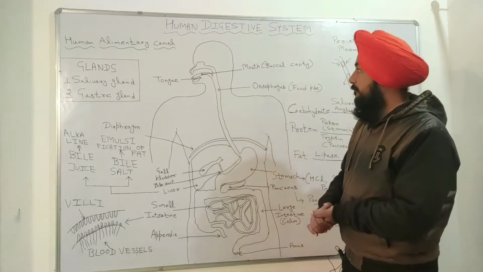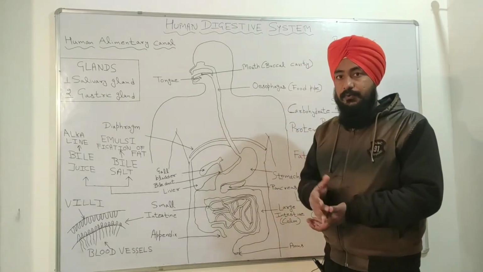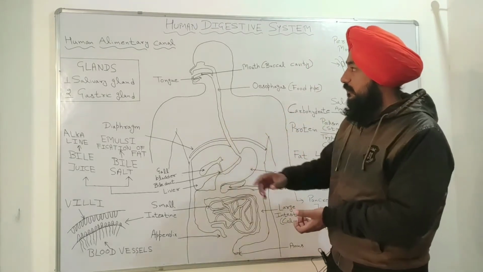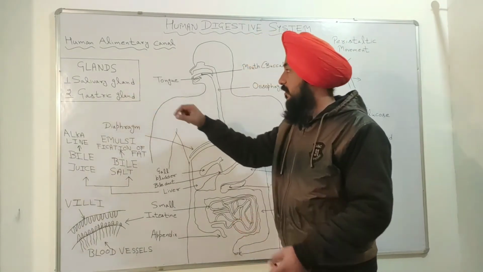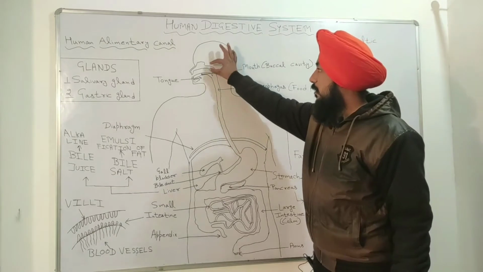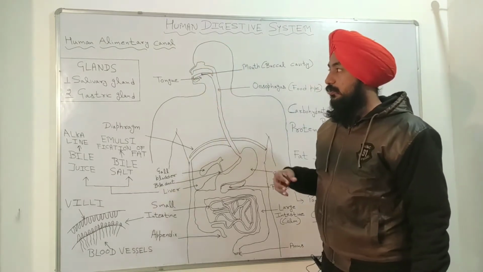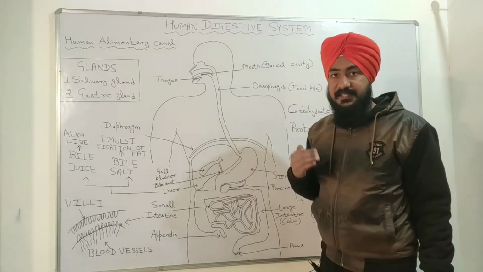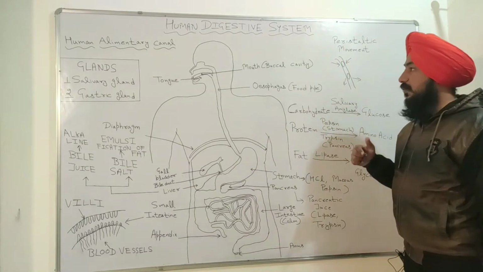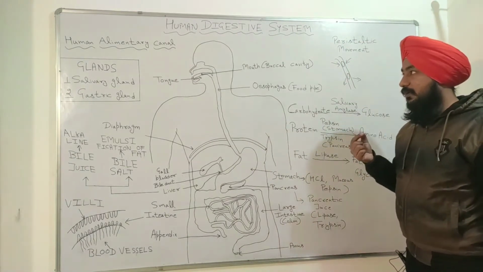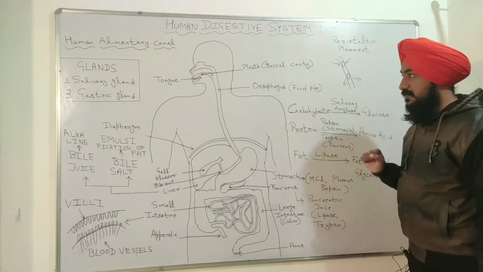When the tongue is rolling the food, the salivary gland, which is situated above this portion and below the tongue, produces saliva. In saliva there is an enzyme called salivary amylase.